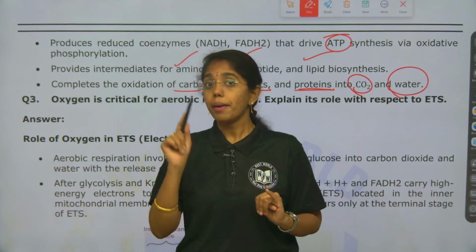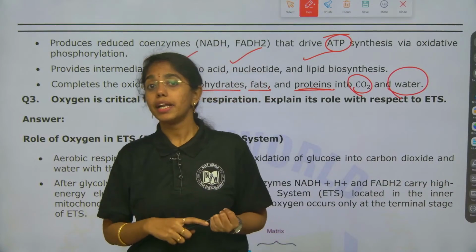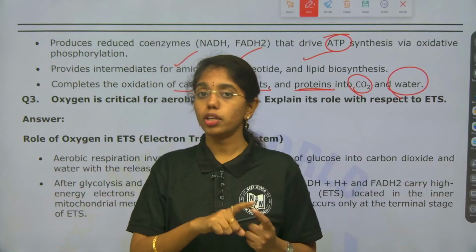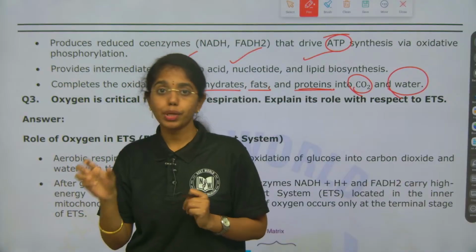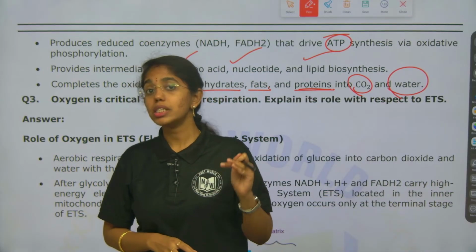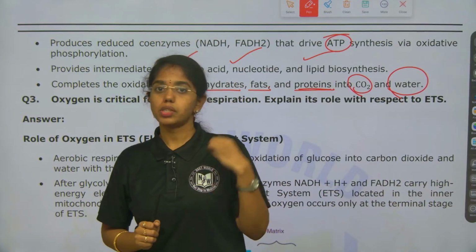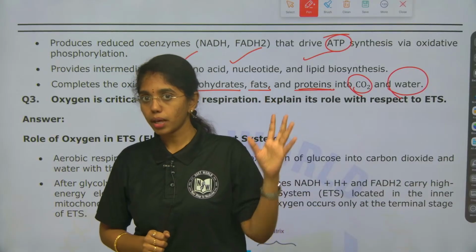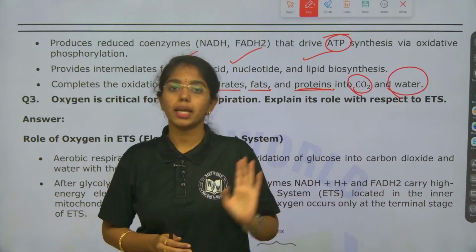And lastly, bioenergetics, energetics of a single Krebs cycle and energetics of one glucose molecule where the Krebs cycle turns twice. As such, 24 ATP is the total energy that is produced. And lastly, you have to give out the significance of Krebs cycle. This is the way you have to present this question to get the fullest marks. Okay? And if you learn this answer this way, it will be helpful for EAP set and NEET as well.